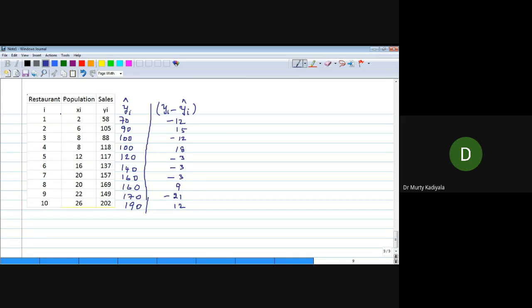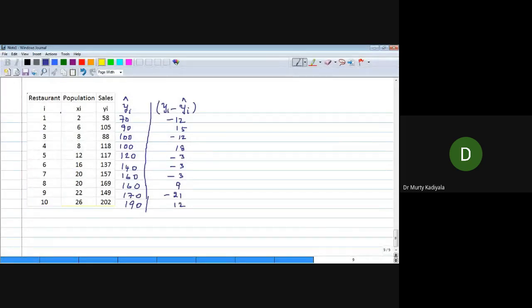And what is the distribution of errors? According to the regression assumption, these errors must follow a normal distribution. It is one of the assumptions of the regression model. You computed the error at this actual value 58; the error is minus 12. If the first observation is 59 or 55, you get a different error.